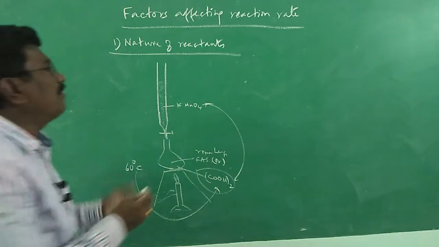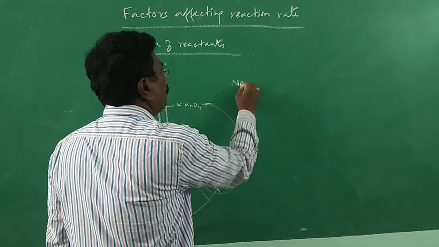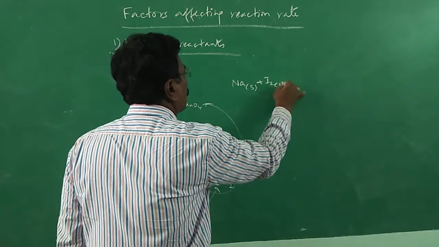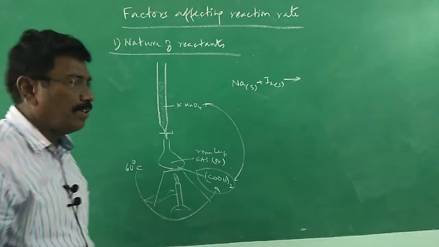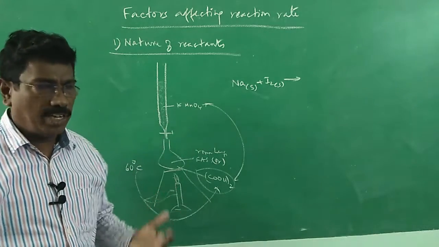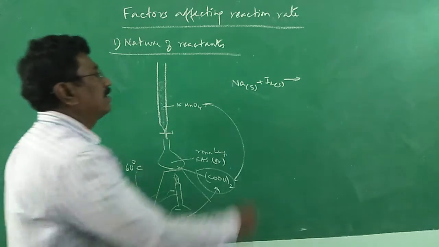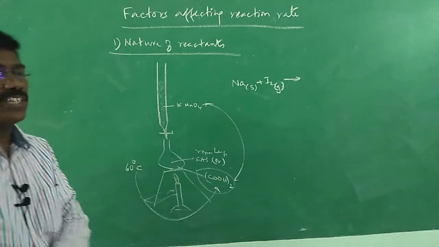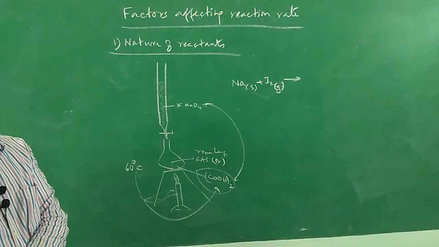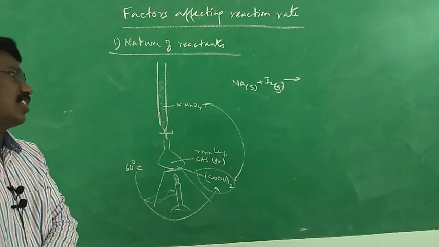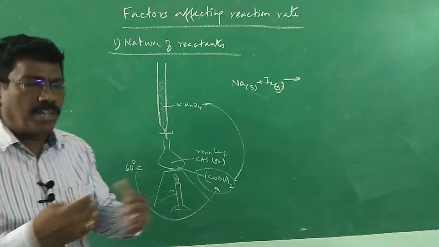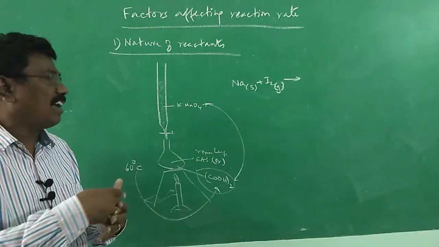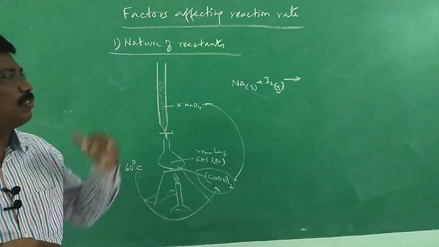Likewise, reaction between solid phases, sodium solid, when it is allowed to react with iodine, nothing will happen, or the reaction takes place longer time. Iodine has the property of sublimation. It may go over to the vapor state immediately, but if it is in the vapor state, the reaction takes place quickly. Sodium reacts with iodine very quickly if iodine is in the gaseous phase rather than the solid phase. Solid means there is no possibility for meeting. But gas phase means those reactant can have direct contact with the other reactant,